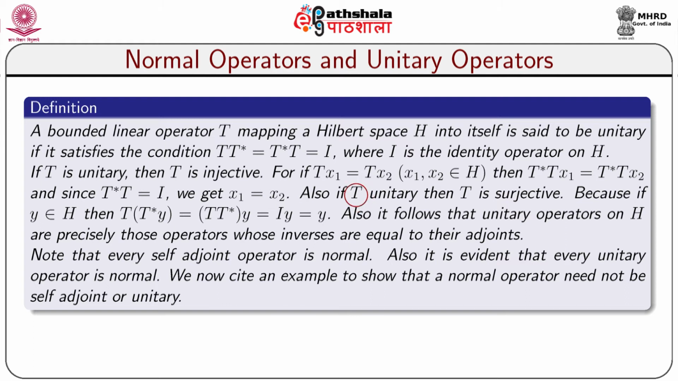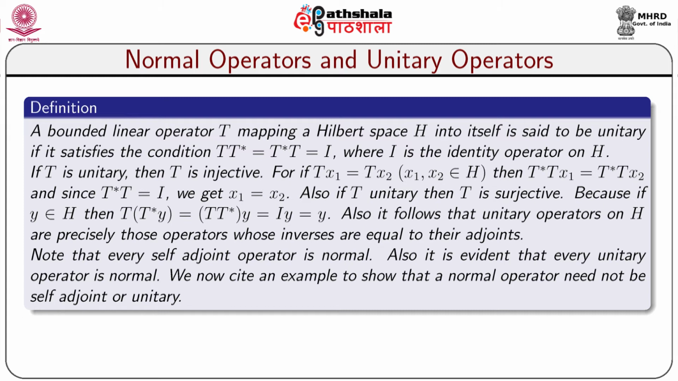Also, if T is unitary, then T is surjective, because if y is an element of H, then T T star y equal to I y is equal to y, where I is the identity operator. Also, it follows that unitary operators on H are precisely those operators whose inverses are equal to their adjoints. Note that every self-adjoint operator is normal. Also, it is evident that every unitary operator is normal.